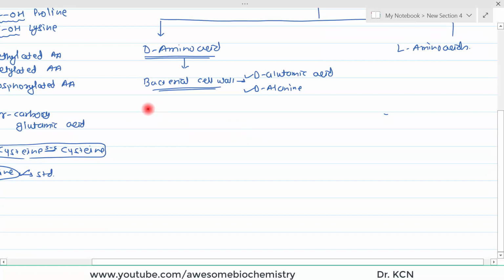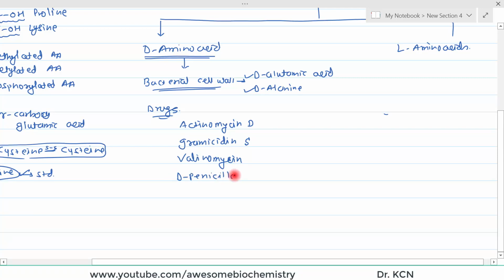Then as drugs, we have so many examples. For example, actinomycin D, then gramicidin S, then valinomycin, then D-penicillamine, then gabapentin, then N-acetylcysteine.